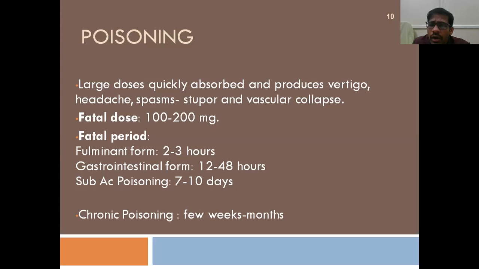The fatal period depends on the dose of the poisoning. In case of fulminant poisoning, where more than 2 to 3 grams of arsenic is taken at a time, death occurs within 2 to 3 hours after consumption of the poison. In case of the gastrointestinal form, otherwise known as acute poisoning by arsenic, death may occur within 12 to 48 hours after consumption. In case of subacute poisoning, it is 7 to 10 days, and in case of chronic poisoning, it can take up to months.